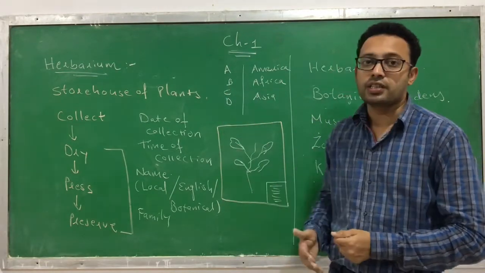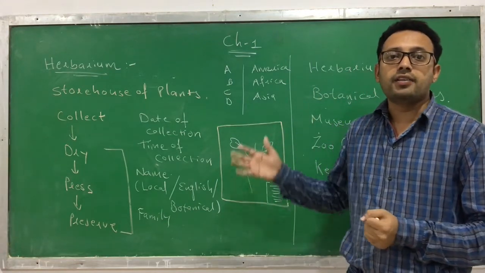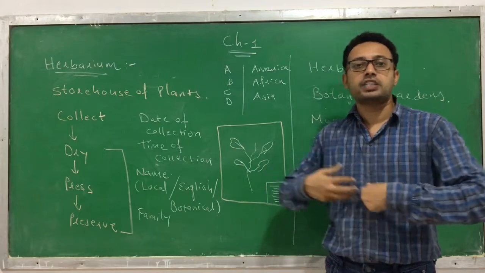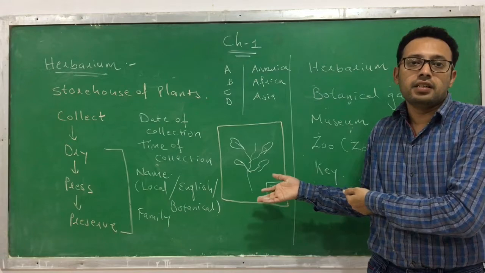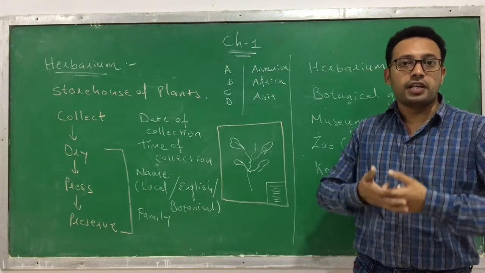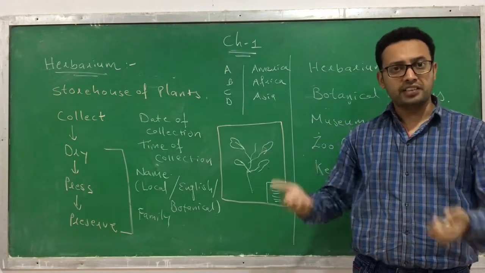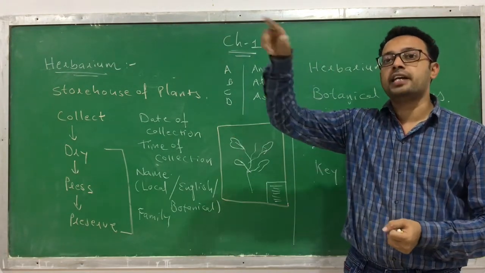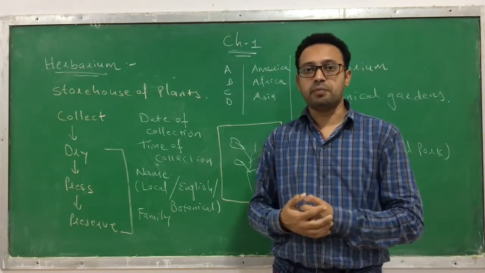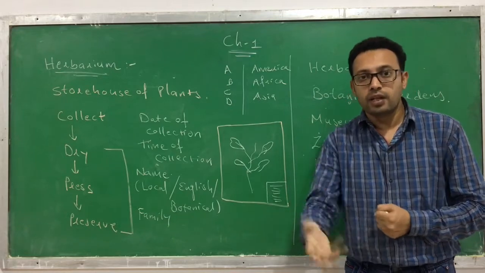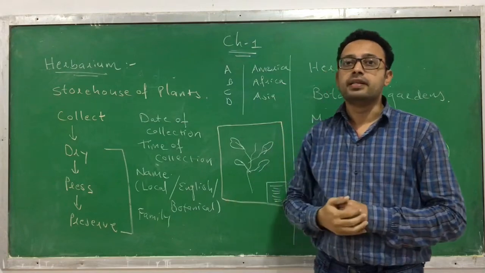And such sheets are helpful for students to learn what kind of plant it is. Even if someone has gone to Africa, they can collect a plant from Africa and make a herbarium sheet for it. It can be preserved for a number of years. Students can learn that plant XYZ looks like this, and thus it will help in identification and in learning. So this is one of the taxonomical aids. This is called a herbarium.